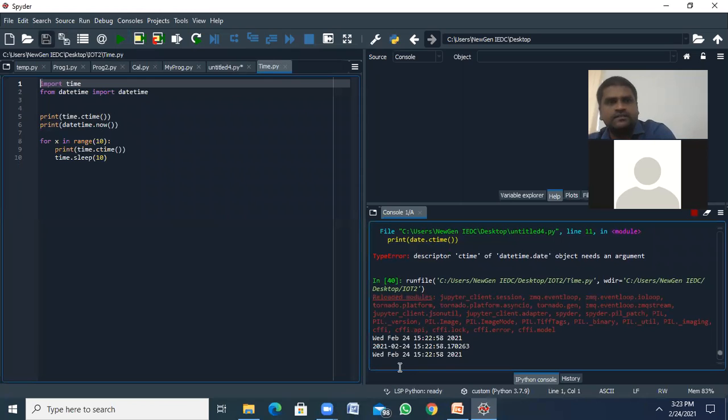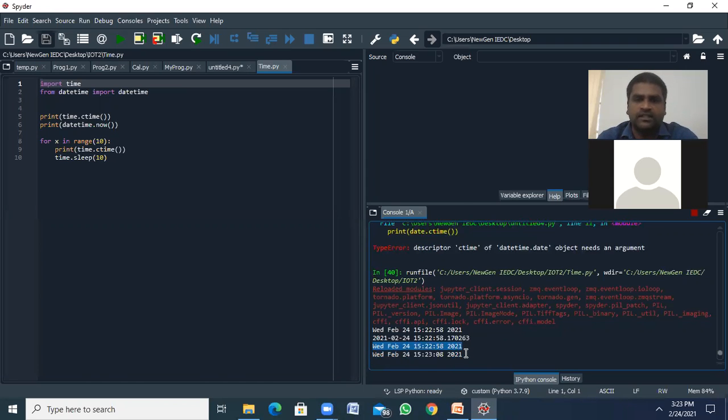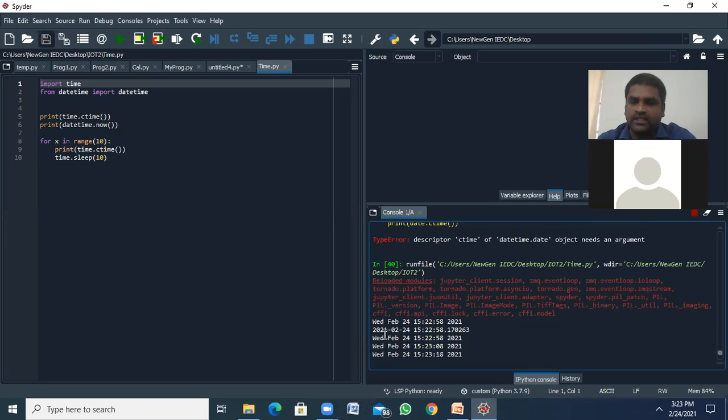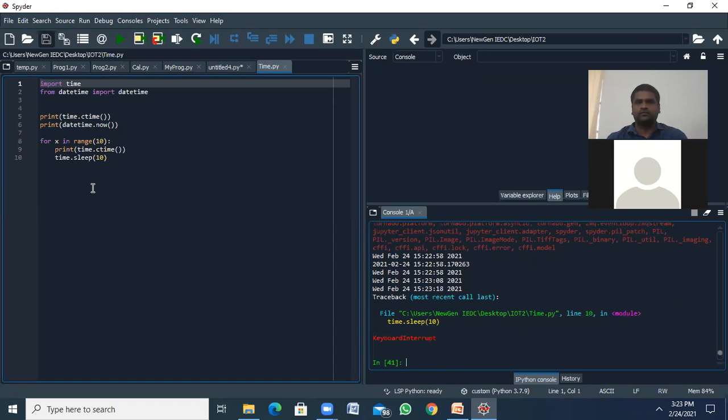So ctime will produce this output: the day in terms of string, the month in terms of string, followed by the date, then the time and year. But now represents only numbers, not the string format. Okay.